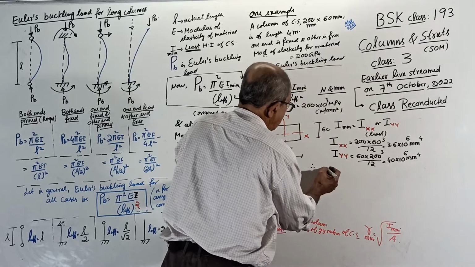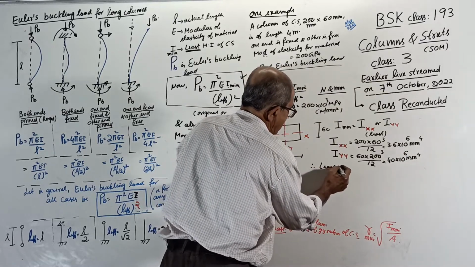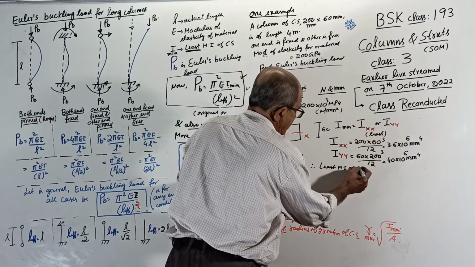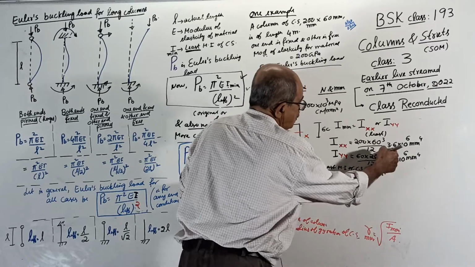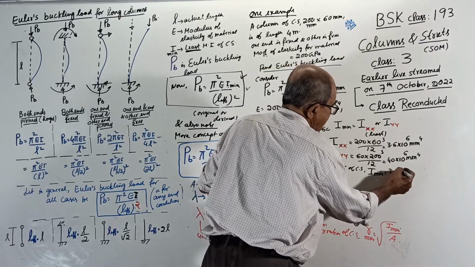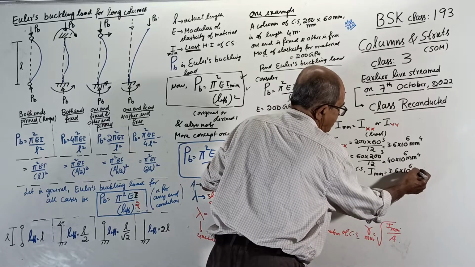Therefore, you can tell the least moment of inertia of the cross section, that is I minimum, equals the lesser, 3.6 times 10 to the power 6 millimeter power 4.